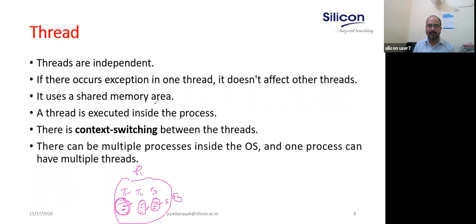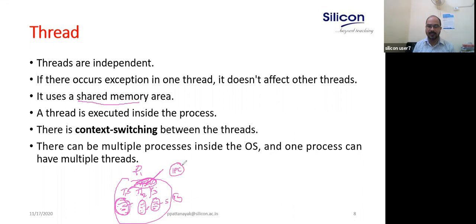And it uses shared memory. That means a block of memory which is shared can be used by T1, T2, T3. Suppose T1 wanted to send some data or information to T2, so it can use the shared memory. T1 will write here and T2 will read. If T2 wants to send something, it can use the shared memory. They can write it over here, so T1 can make use of that. Clear?